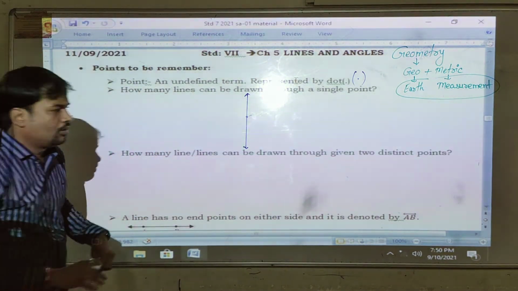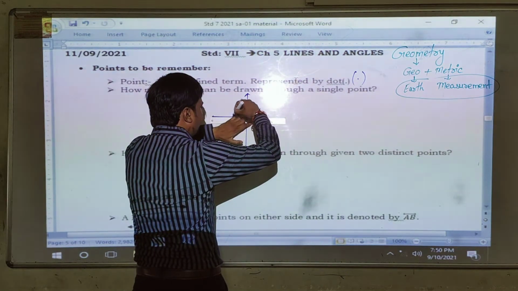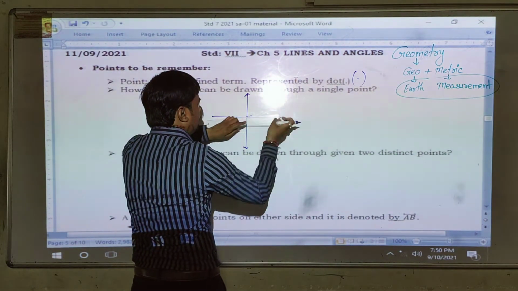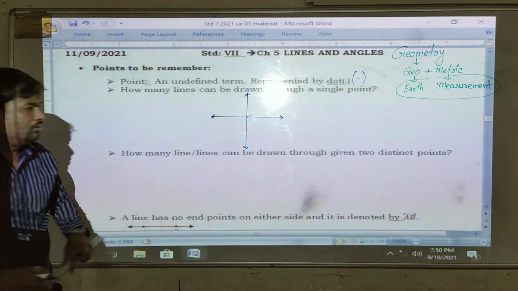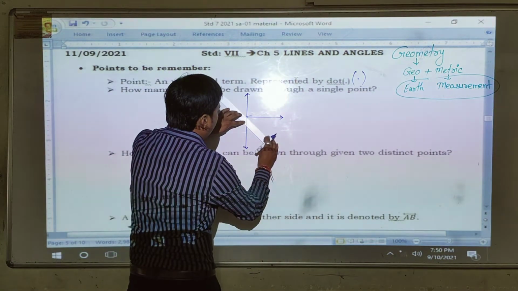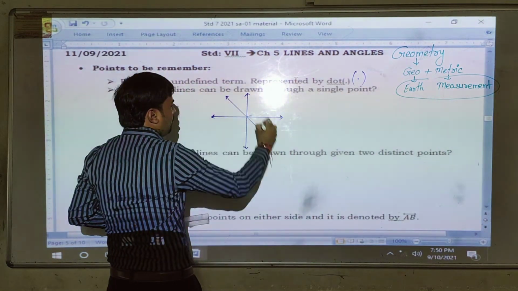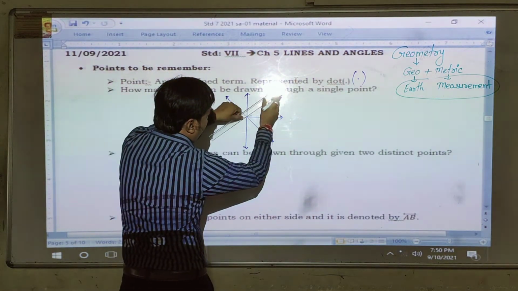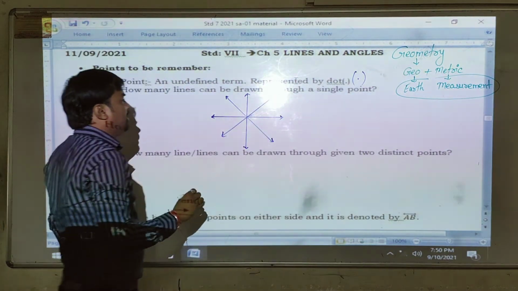No. I can draw this way also. Only two? No. I can draw this way also. Only three? No. So we can draw infinitely many lines.